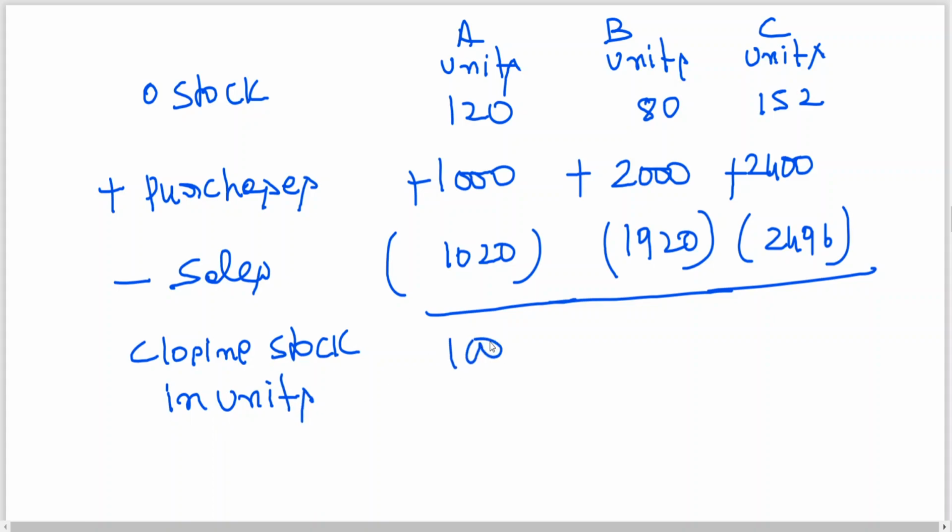You are getting, similarly, 80, 2080. 80 plus 2000, 2080 minus 1920, 160. Then 152 plus 2400 minus 2496, closing stock in units.